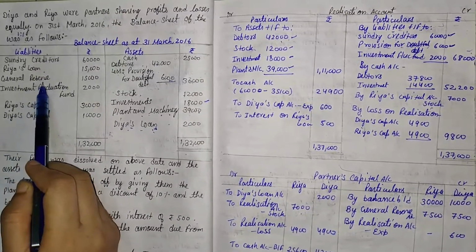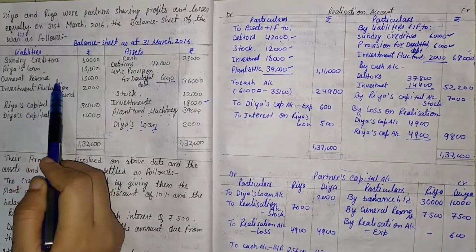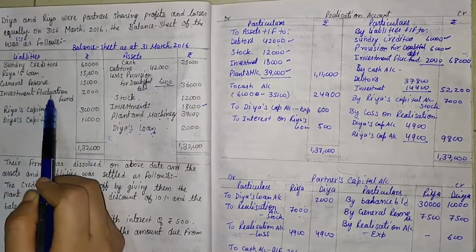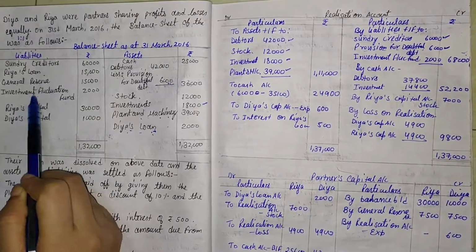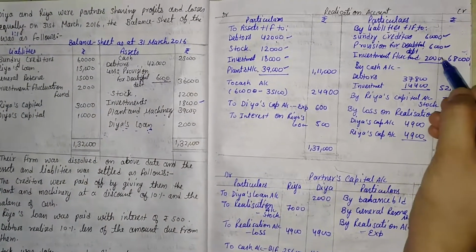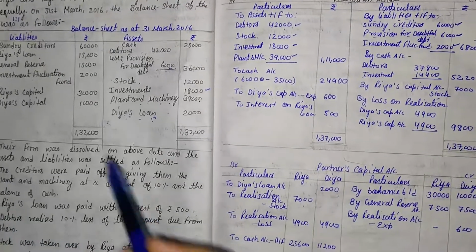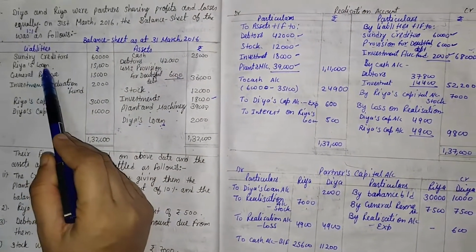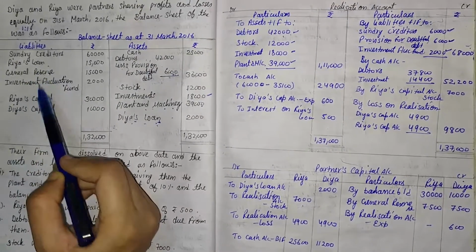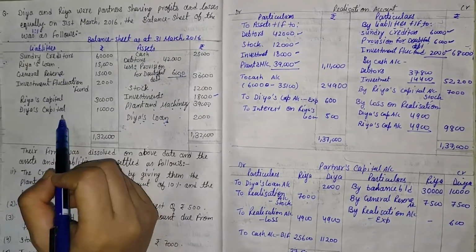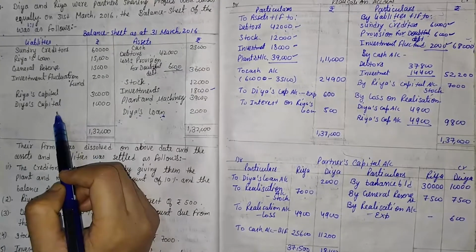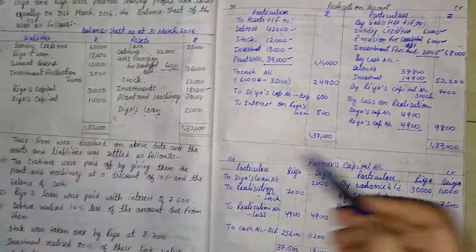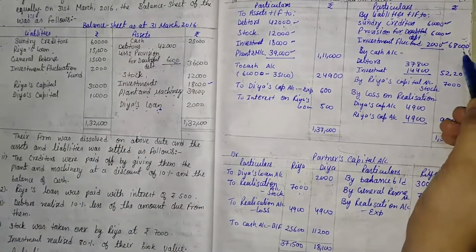General reserve is a distributable profit, so we ignore that point. The next point is investment fluctuation fund, so we write that value. So in this concept, we noted that partners' loan, general reserve and partners' capital balance are ignored. They are not essential for making the realization account. So that is the second step.